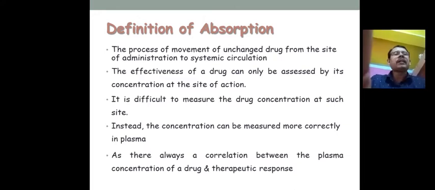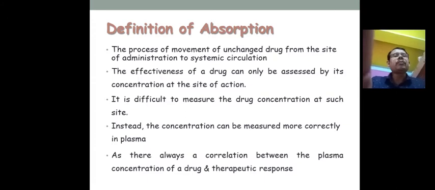The effectiveness of the drug can only be assessed by the concentration at the site of action, because there is no other way to measure the effect, as drug concentration is important for the therapeutic activity. So how will it be measured? In a simple method, you can draw blood after 30 minutes to 1 hour, then collect the blood sample, test it and get the concentration of the drug, because the minimum effective concentration affects the drug action.